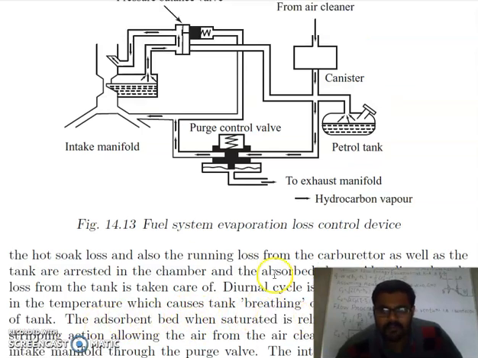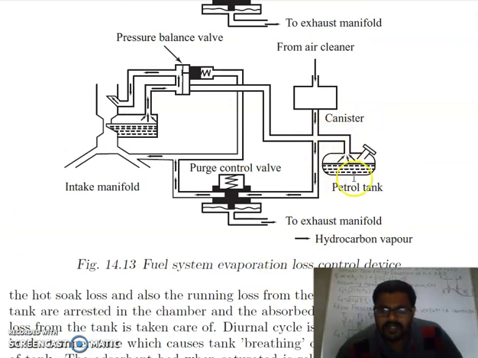So what will happen? This tank in the morning, the temperature is low, and at midday, temperature is high, and again at night temperature will decrease. So this tank will breathe in a cyclic order from day to day.